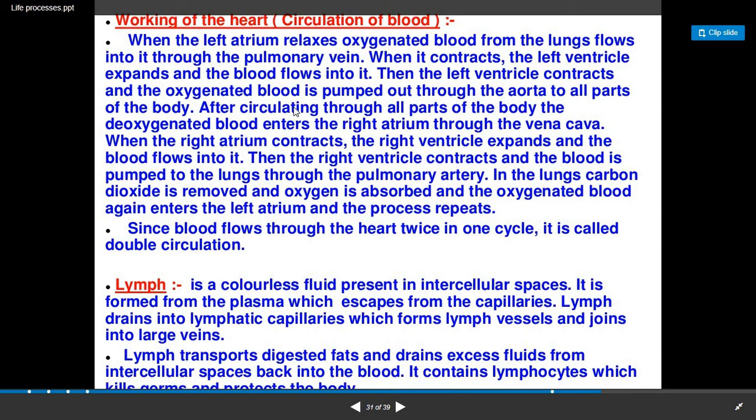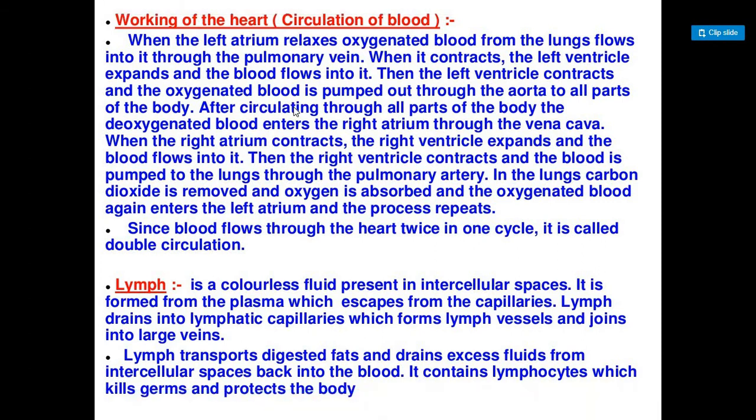Why double circulation? Because both oxygenated and deoxygenated blood flows twice in one cycle. So that's why it is known as double circulation. Next is lymph. It is a colorless fluid present in the intercellular spaces. It is formed from plasma which escapes from the capillaries.